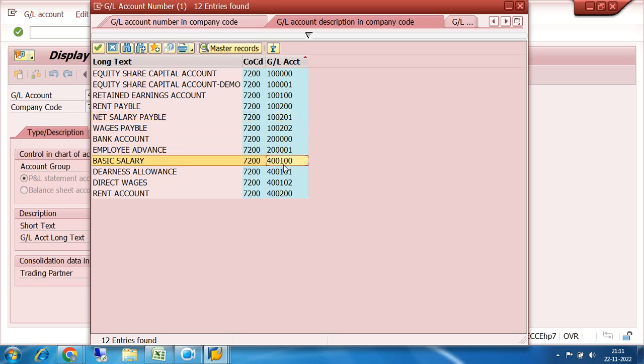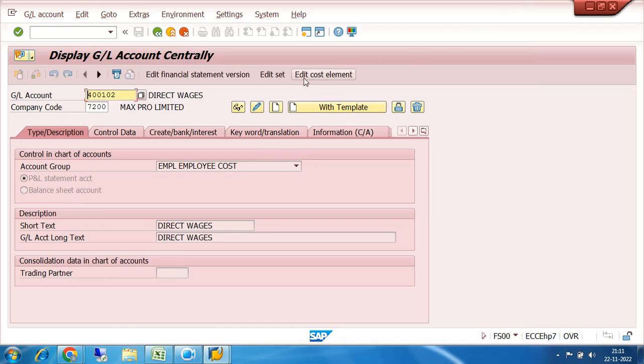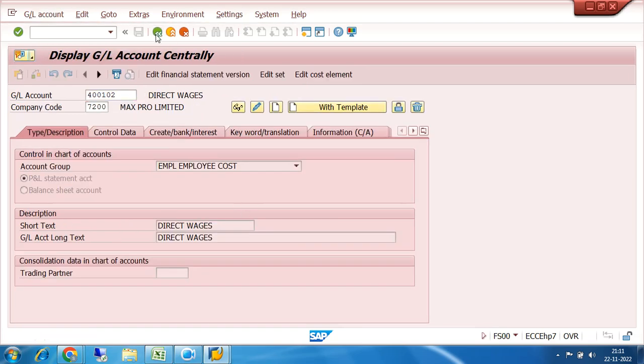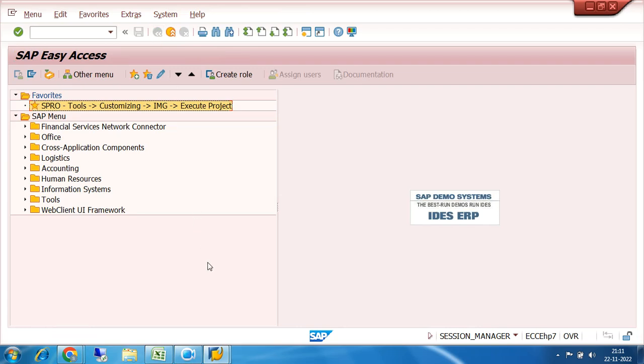So I have already taken some of the expense accounts for the purpose of cost accounting, right? So now direct wages also, let us select it as a cost element. Okay, fine. So this is also already converted into a cost element, right? So here I have created some of the GL accounts as cost elements.